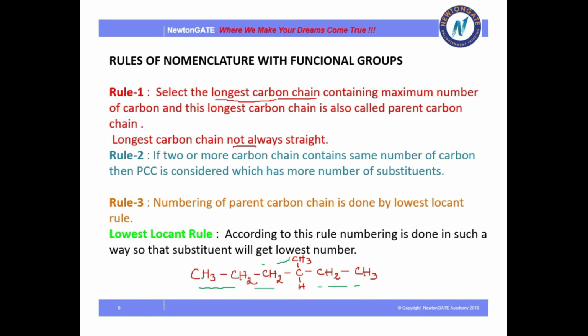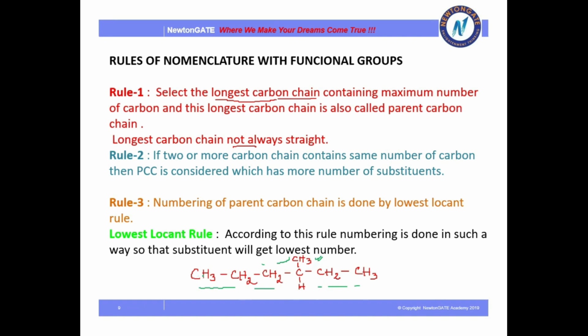Now, when we have already selected the chain, this CH3 is not in the chain. So what will we do with this? We will call this carbon, which is not in the chain, a substituent, and then we have to name the substituent also. Now, how will I name it? Always remember, whenever we are doing the numbering of carbon, we should number in the way that the substituent gets the lowest number.